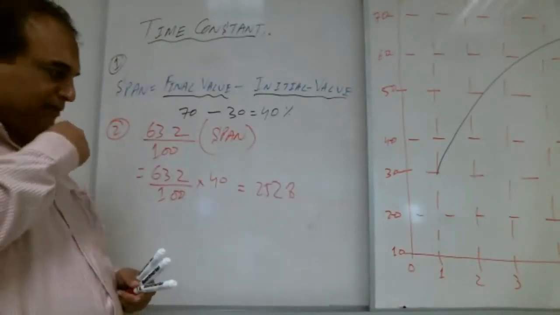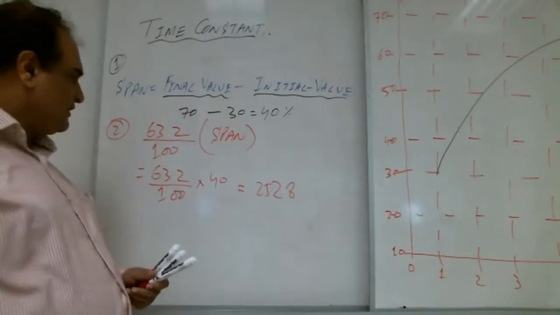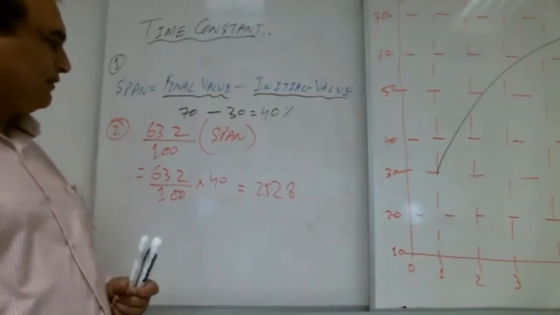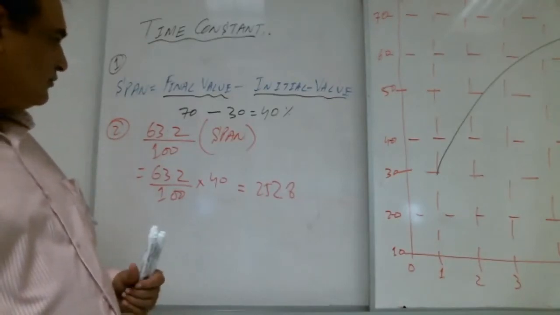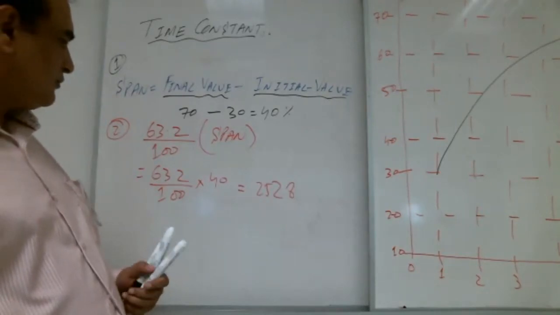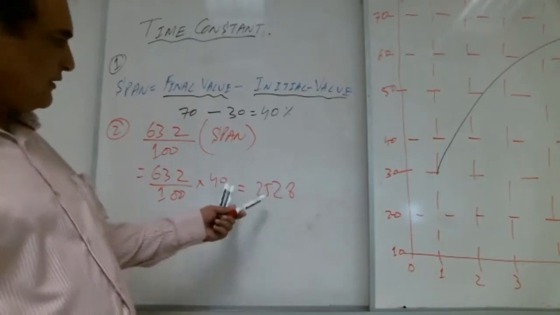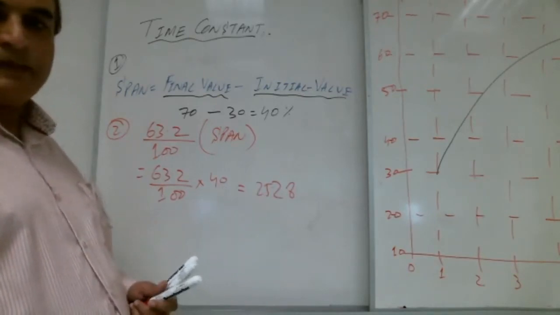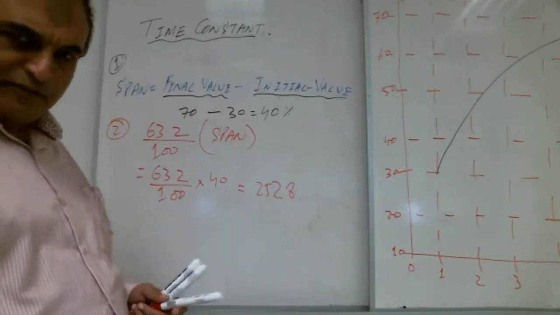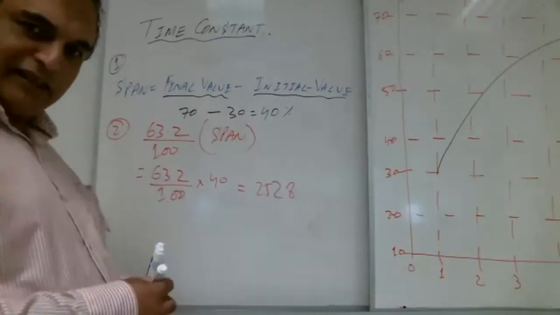How much is the 63.2% of span? Is this correct? 25.28? A lot of brothers are replying yes.